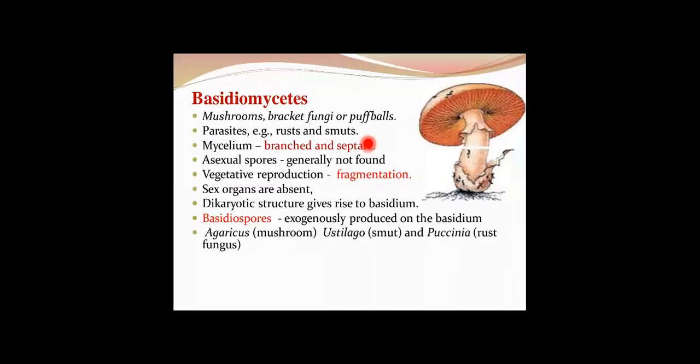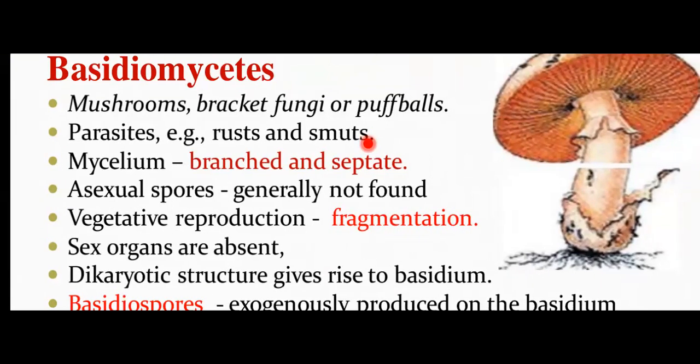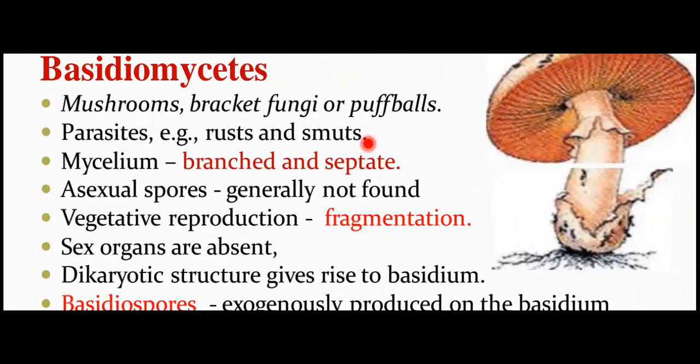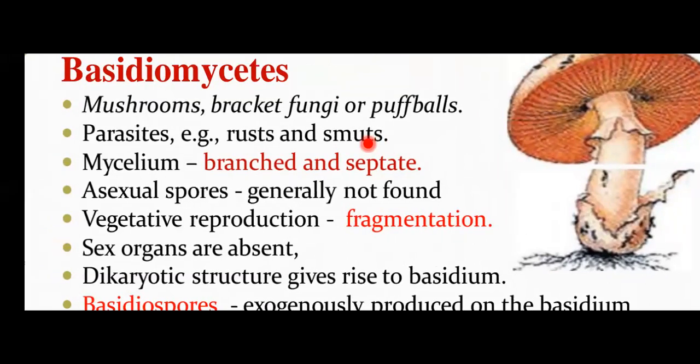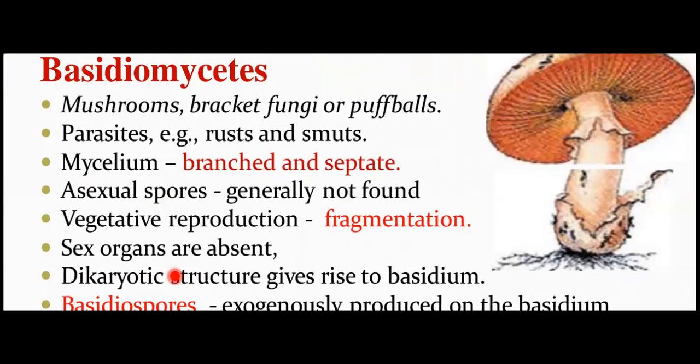We have next class, that is Basidiomycetes, which includes mushrooms, bracket fungi, or puffballs. It also includes parasites like rusts and smuts. Mycelium is branched and septate. Asexual spores are generally not found here in Basidiomycetes. Vegetative reproduction occurs by means of fragmentation. Important thing is sex organs are absent here in Basidiomycetes.